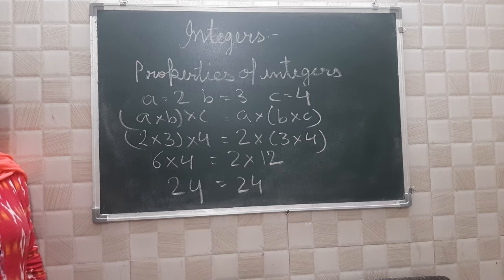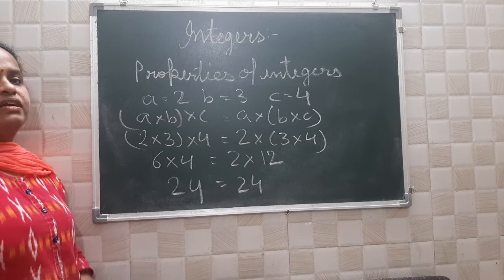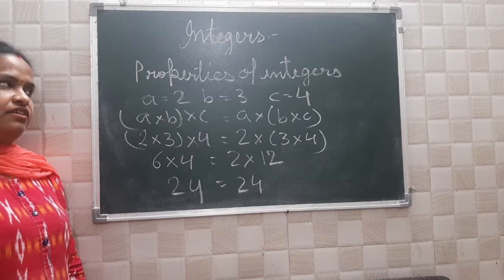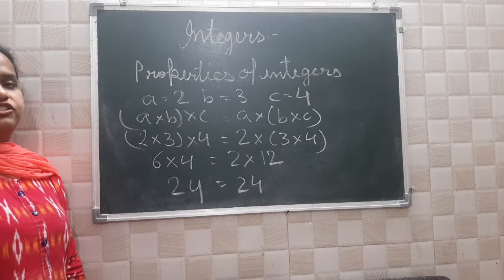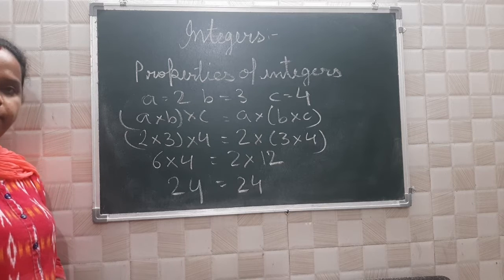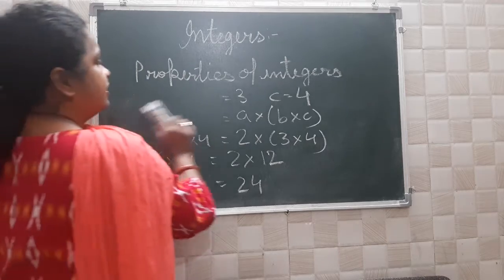So is it applicable? Yes. So it is applicable in the case of multiplication and addition, but it is not applicable in the case of subtraction and division.